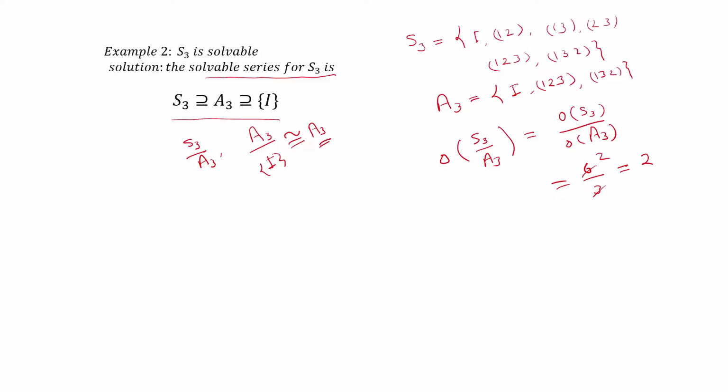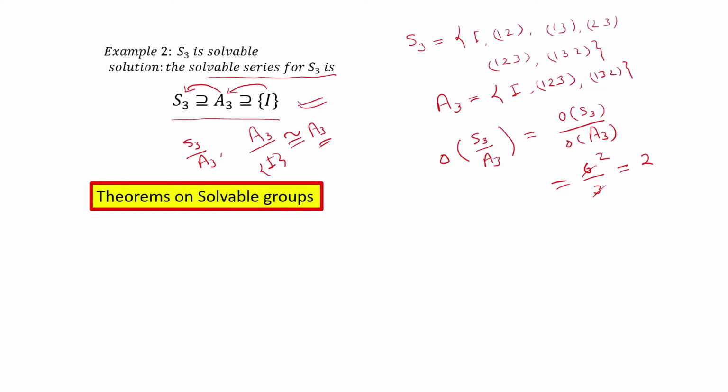So all the quotient groups in this series are abelian, and A3 is normal in S3 as well as I is normal in A3. So ultimately this series is a soluble series for the group S3, and hence we can say that S3 is a soluble group.